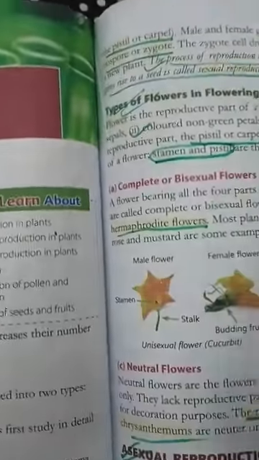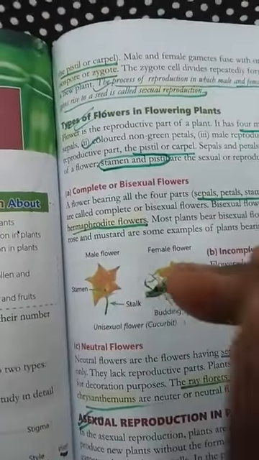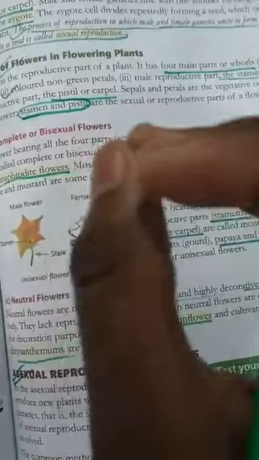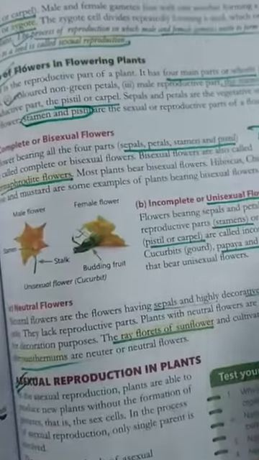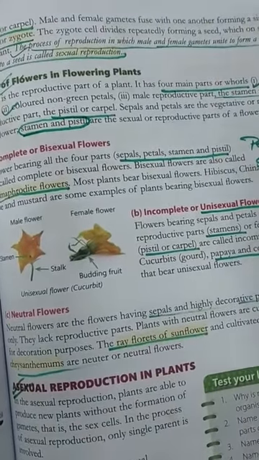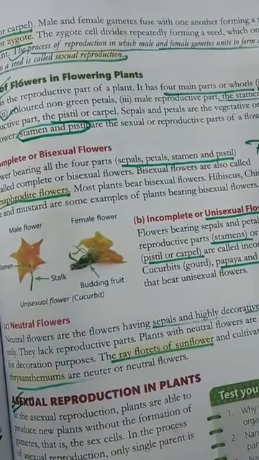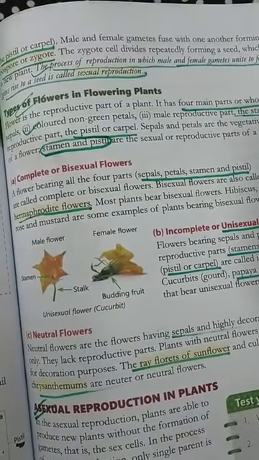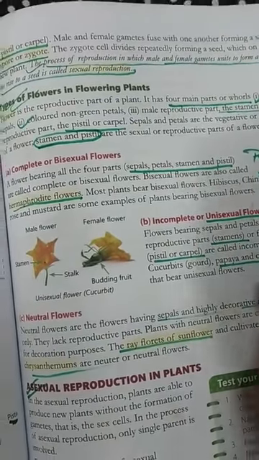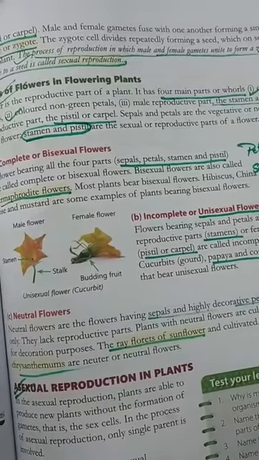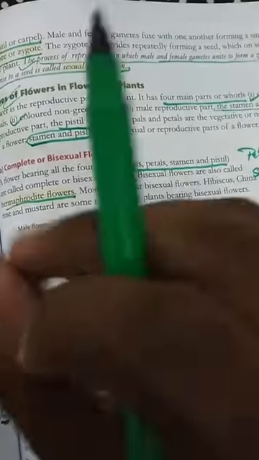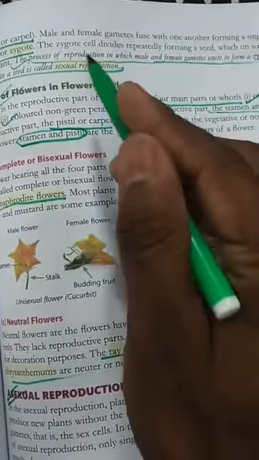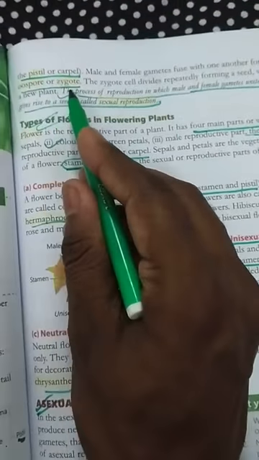Okay students, now in flower, the male reproductive part produces male gametes and the female reproductive part produces female gametes. When male and female gametes are fused together, they form a zygote. जब मेल गैमेट और फीमेल गैमेट आपस में मिलेंगे तो वो क्या बना देगा?